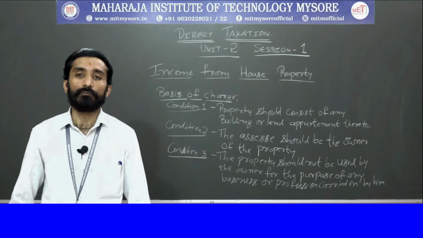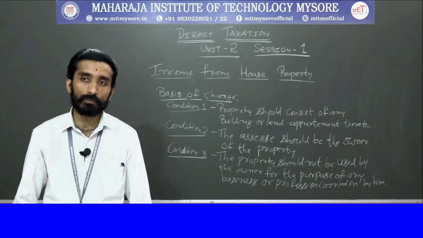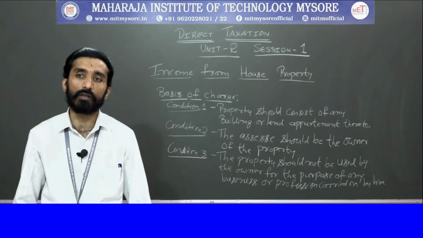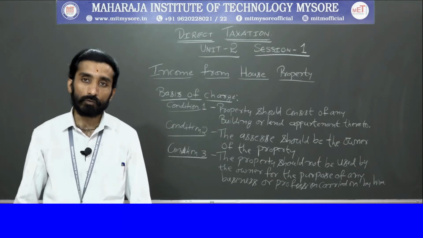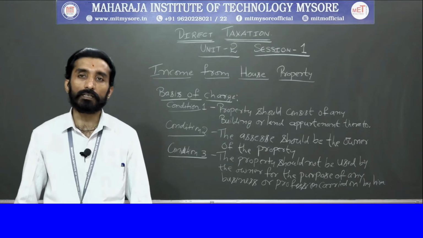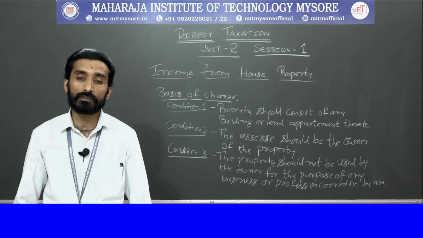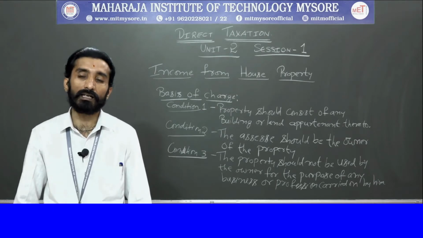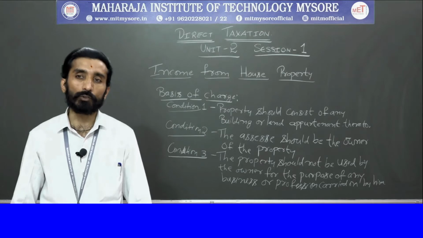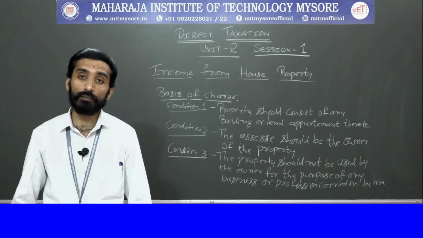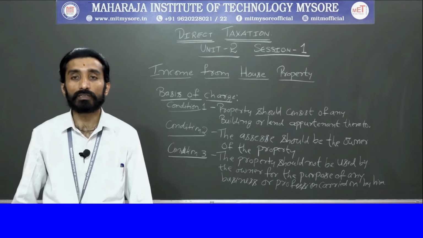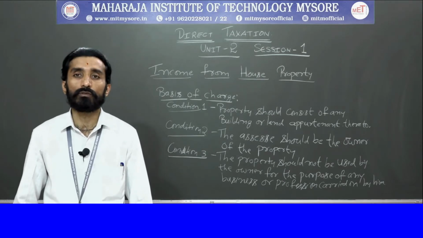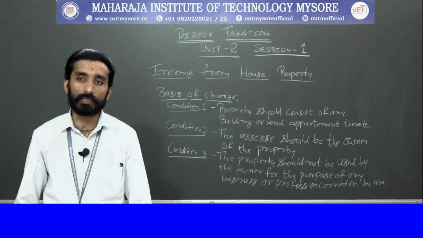Also, if the title of ownership is under dispute or under law, at that point of time the owner will be chargeable for income, right? It also depends on the income tax authority to decide who will be chargeable to tax, as the property is under dispute. And the annual value of the property will be assessed with respect to income from house property, which under section 22 is said to be chargeable to tax, right?